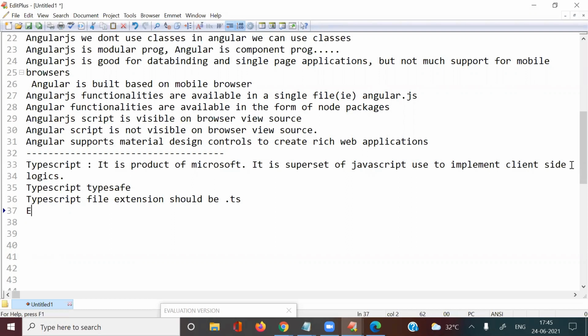Now, TypeScript is case sensitive. What is the meaning of case sensitive? That particular case we need to follow. It follows camel case.